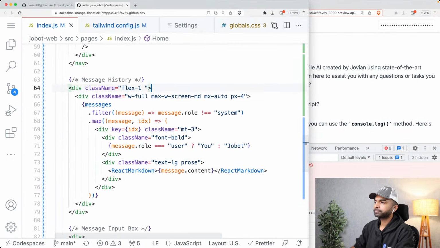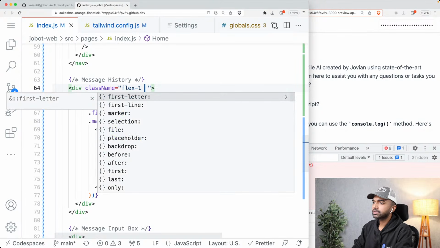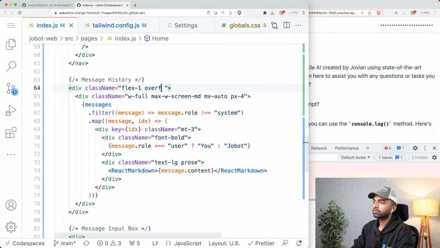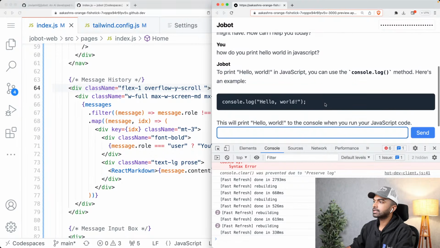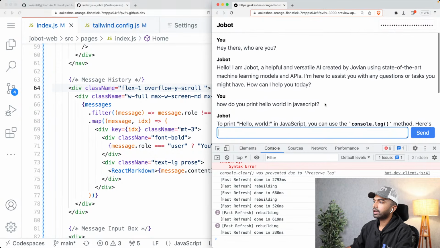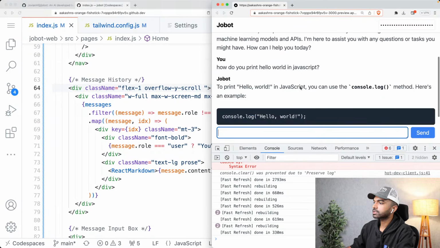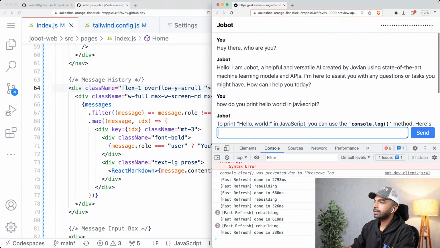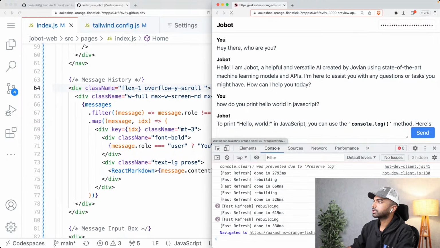I'm going to say that this outer div for the message history, I'm going to add overflow-y auto or overflow-y scroll, so that all of this stays as it is, like you're seeing here. And this is just going behind the navbar and it is going below the text box. Okay, so that makes it look slightly nicer, more like a message history box.